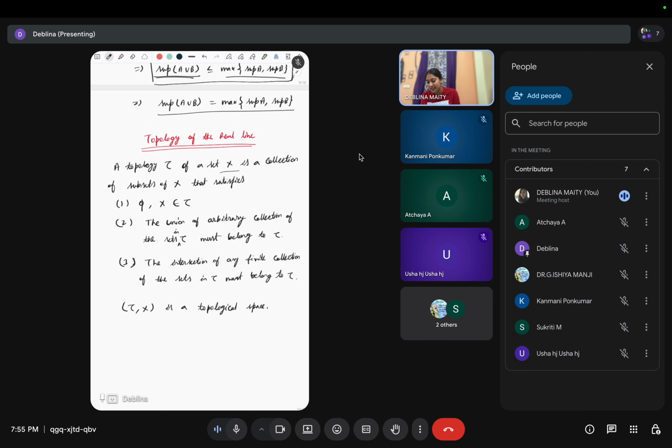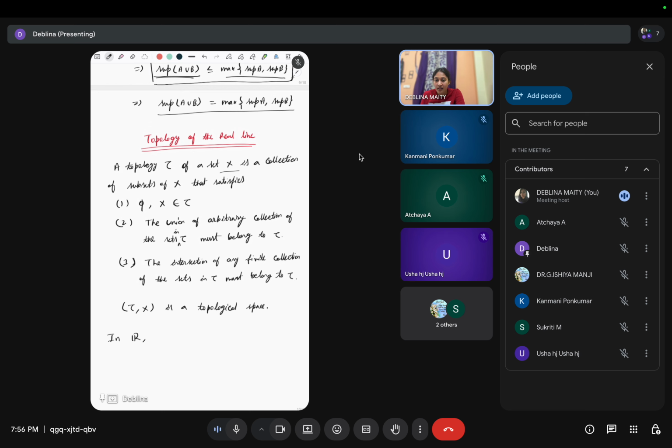Now in case of the real line R, we'll see that this tau is nothing but the collection of all the open intervals, because open sets satisfy these three properties. This phi and the whole set R is open. The union of an arbitrary collection of open sets is also open, and the intersection of a finite collection of open sets is also open.